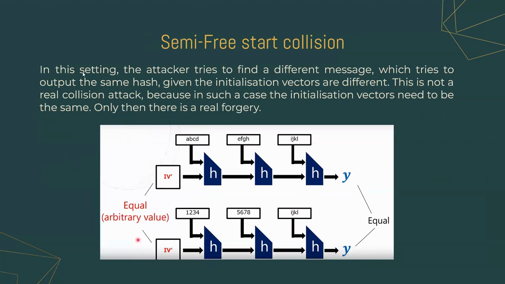This setting is called semi-free-start collision, and in this setting, the attacker tries to find a different message which outputs the same hash, given that the initialization vectors are different. This is not a real collision attack because the initialization vectors have to be the same, and only then can you create a real forgery.